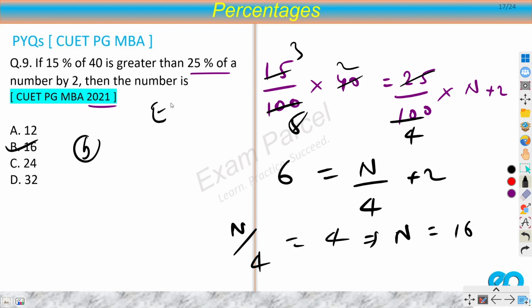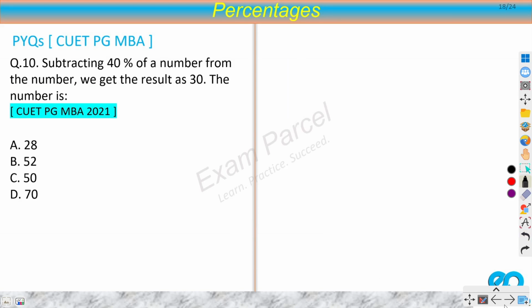So this is a very easy question. You simply have to do whatever is being said in the question. You don't have to apply anything extra. Subtracting 40% of a number from the number, we get the result as 30. What is the number? Now this is a very easy question, but some people do it very mechanically, so I will describe that method as well.